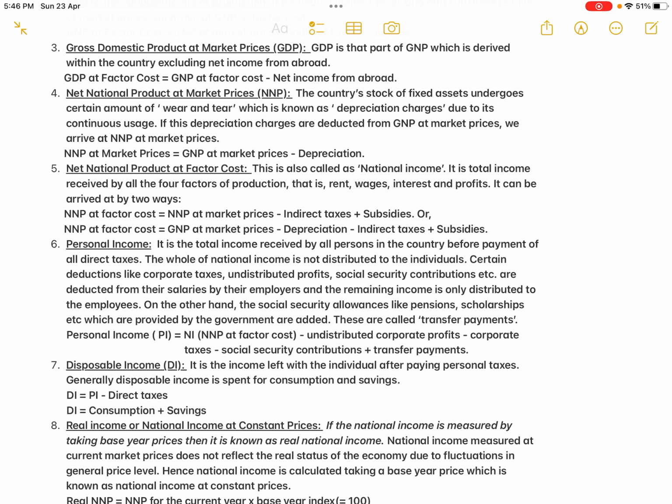Okay, see for example you take provident fund. The provident fund is something which the firm deducts every month from the salary, a part of the income is deducted from the salary of the laborer, and then that is given to the laborer at the time of retirement in lump sum amount. Okay, so this is like a social security. After the retirement they won't be earning, so the laborer will be getting a lump sum amount. It is a kind of financial security to the laborer. That's why it is called the social security contributions.